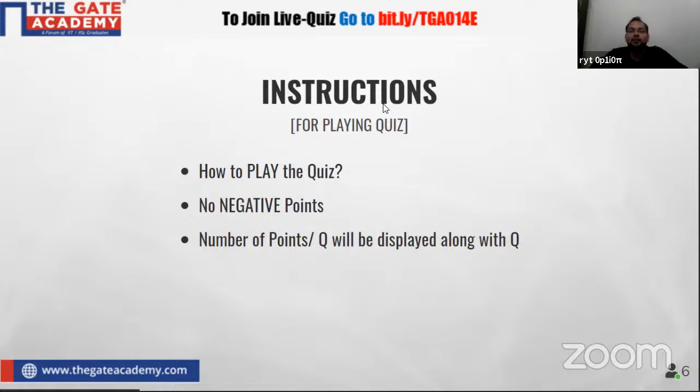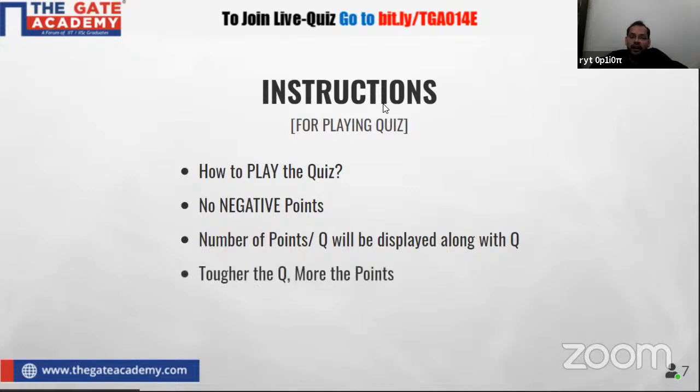Why are we planning the quiz like this? So that everyone will be in the competition up to the last. You know very well that whenever a match is interesting, up to the last ball you don't know the result. We are going to do the same here. The last question will have a higher weightage of points. So if you answer the last question, then at the last you can be the topper, the leader of this quiz. Fine. Okay, so the number of points and the time per question may vary.